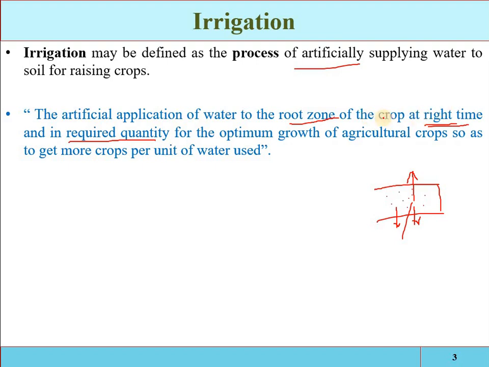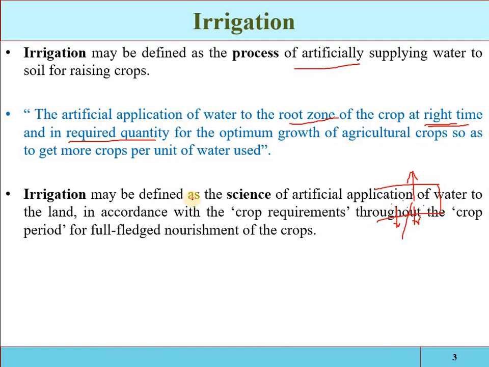So if the right amount of water is supplied to the root zone at the right time when it is needed, meaning when the water is depleted from the field capacity, then the plant's growth will be affected. So we have to provide the water up to the field capacity, so we can say the growth will be optimum, the crop production will be optimum.